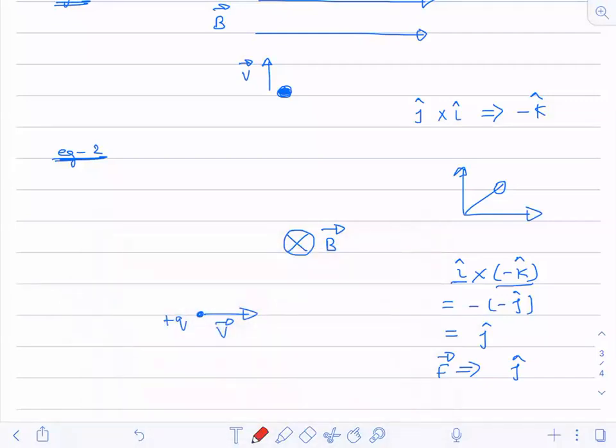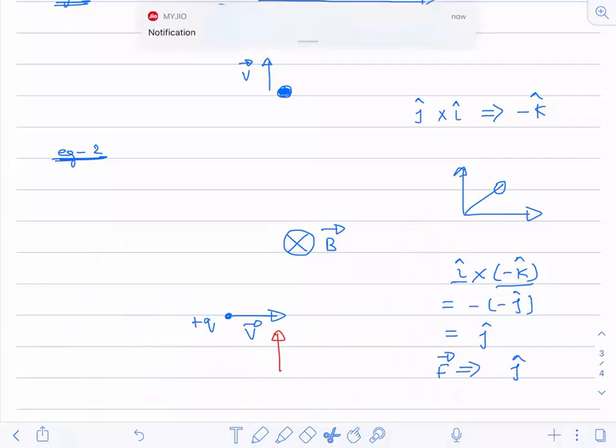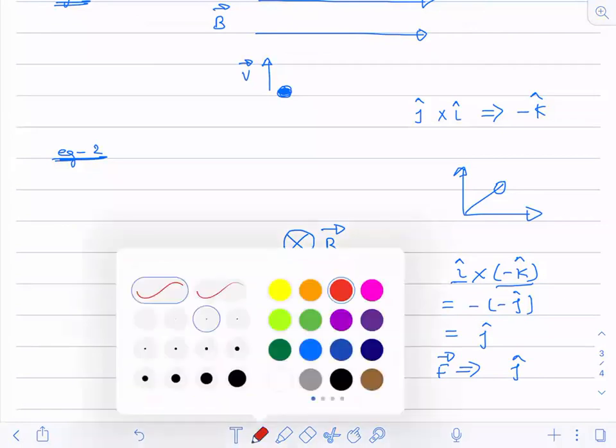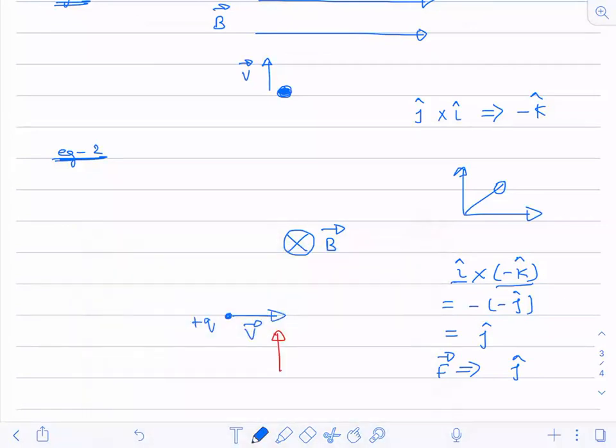So what will happen to this? A force will act in this direction. If the force is acting in this direction, what will happen to this charge now? Will this velocity change its direction? It will become somewhat in this way. Correct?